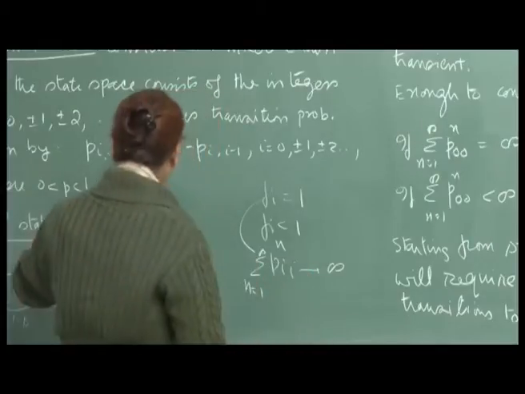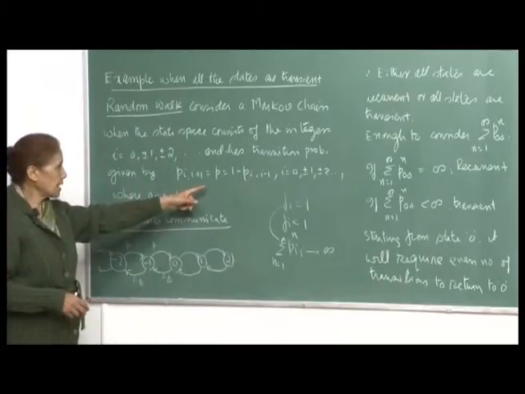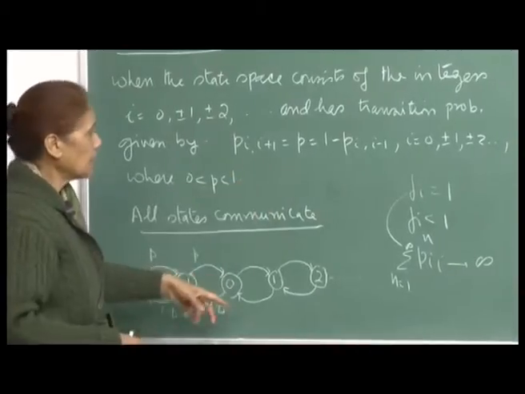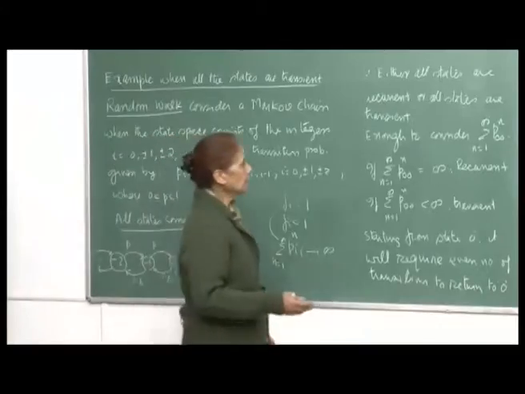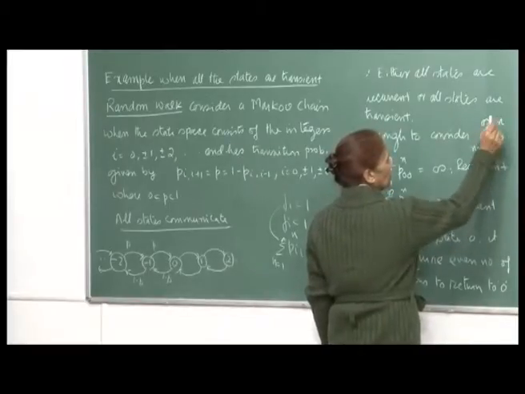And since all states behave in exactly the same way, because the probability of going forward or backward is the same, it is enough if we consider the sum over n from 1 to infinity of p_00^(n).